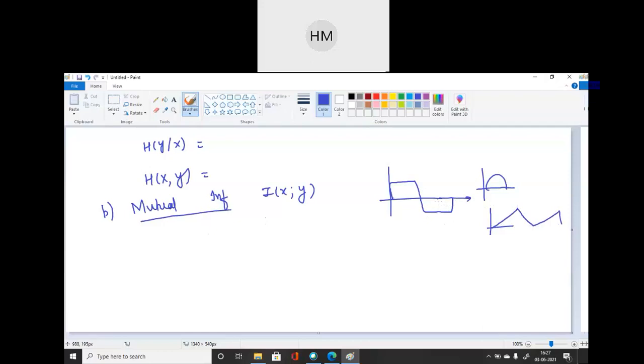The message recovered by the receiver will be a continuous random variable y. X is transmitted, y is received.